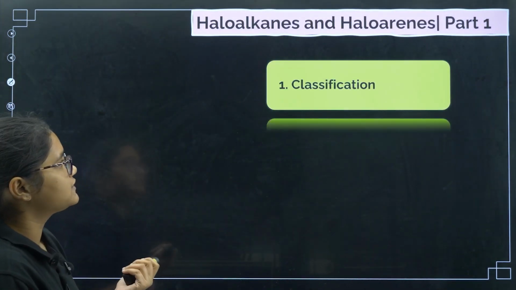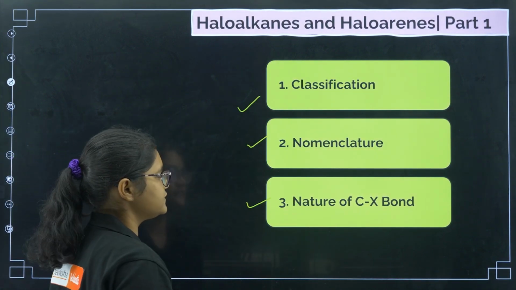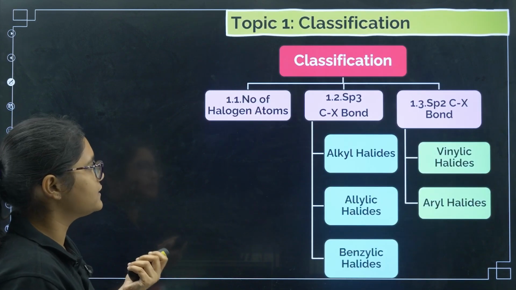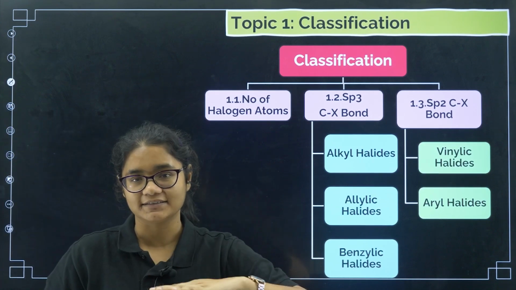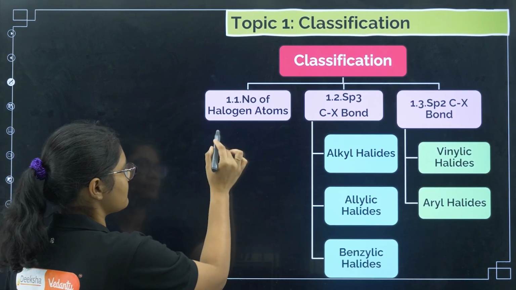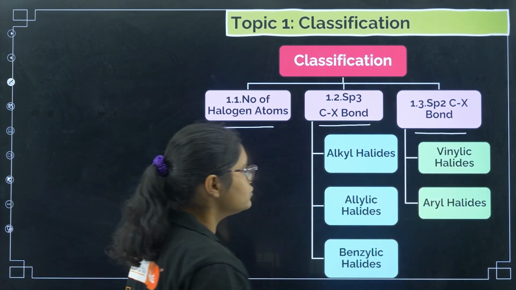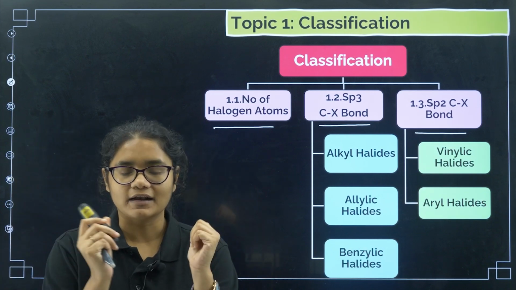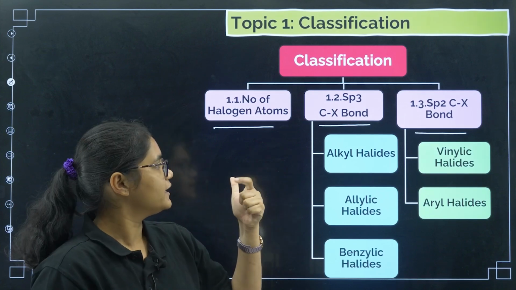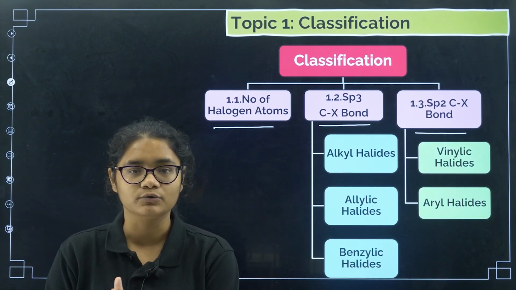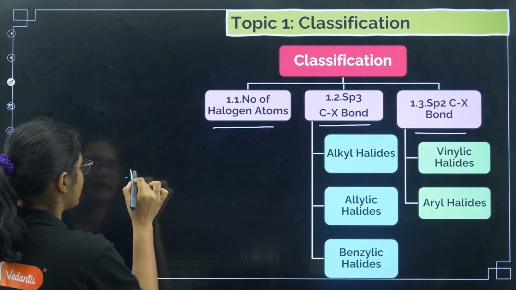Now coming to the first part, that is today's topic: classification, nomenclature and the nature of the C-X bond, as I have already told you. Let us move towards the classification. To understand classification, there are 3 bases of classification. The first one is the number of halogen atoms, the second one is the sp3 C-X bond, and the third one is the sp2 C-X bond. Let us revise again. The classification we have done on 3 bases: first the number of halogen atoms, next the sp3 C-X bond, and the next the sp2 C-X bond.